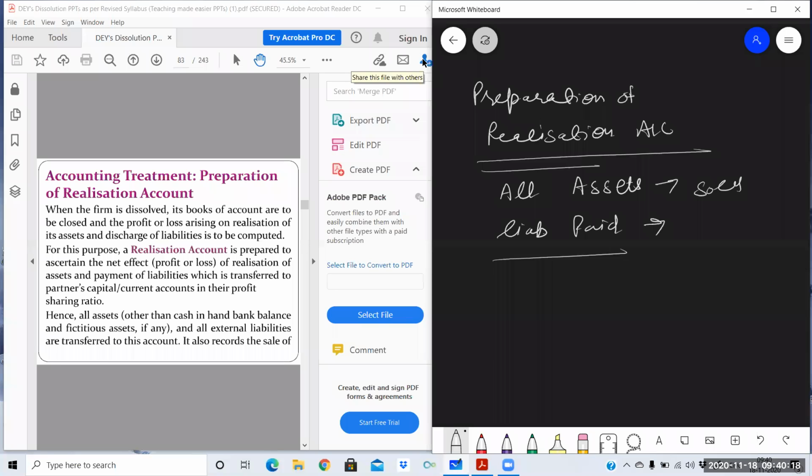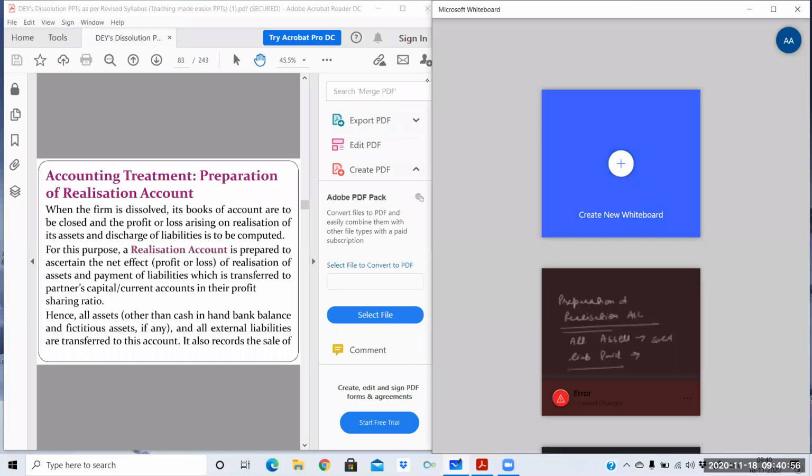So the realization account is prepared at the time of dissolution of the firm for realizing assets and paying off all the liabilities. After making payment to all the liabilities, if anything is left, whether profit or loss, it is shared among the partners in their profit sharing ratio. Before knowing more about the realization account, you should know two or three things. First of all, we need to sell the assets. For selling the assets, we need to transfer all the assets to the realization account.